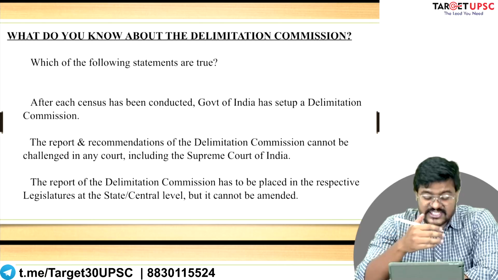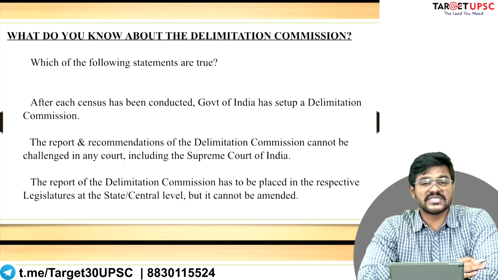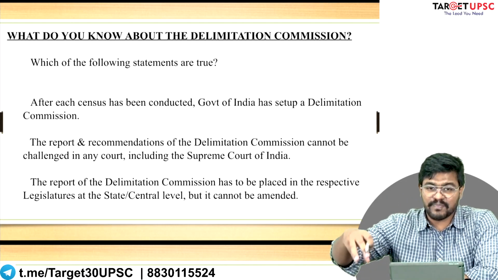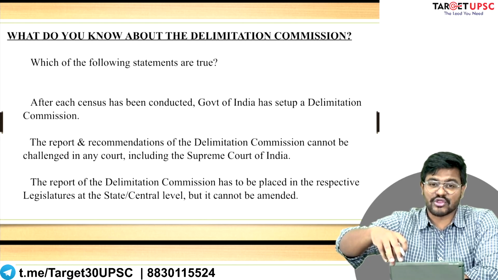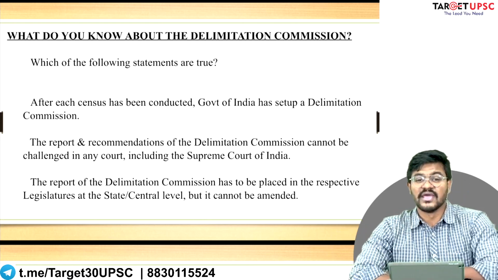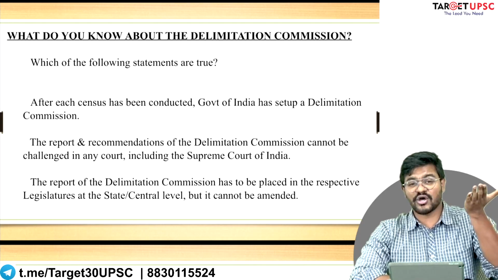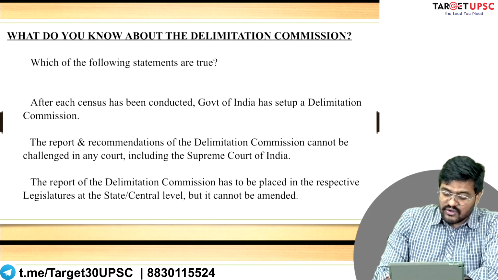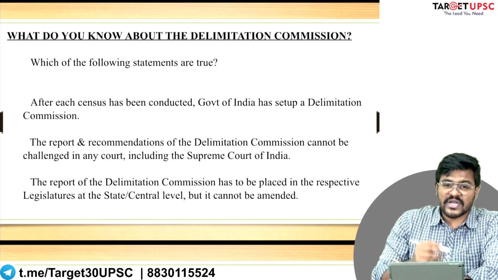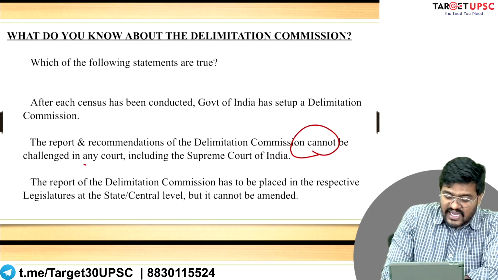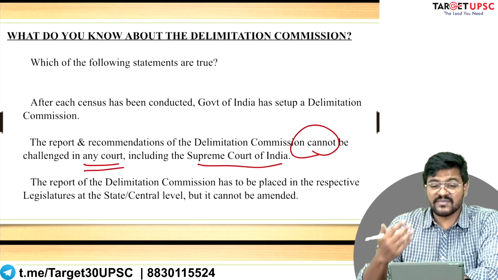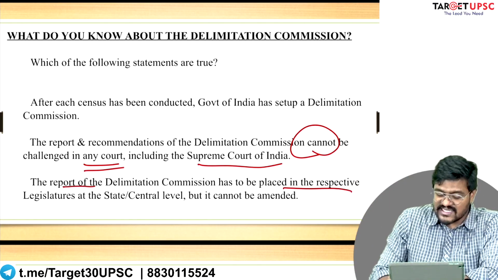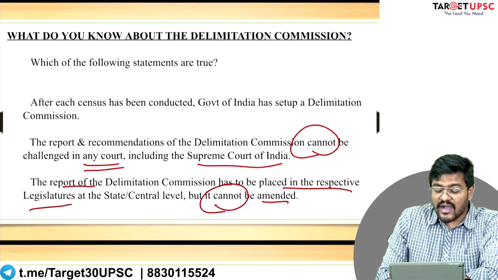Now, statement number 2 and statement number 3 seem to be suggesting that the Delimitation Commission of India, as far as its powers and authority are concerned, is above both. It is above the judiciary and it is above the legislature. Why? Because according to statement number 2, the Delimitation Commission's report and recommendation cannot be challenged by any court, including the Supreme Court, which seems to suggest that it is above the judiciary. And even though the report of the commission is placed in the legislature, the legislatures cannot amend the report.